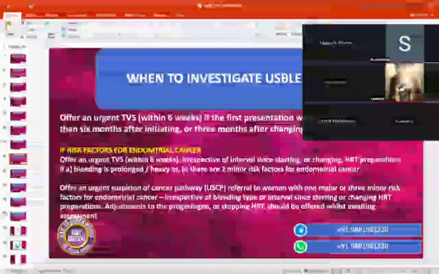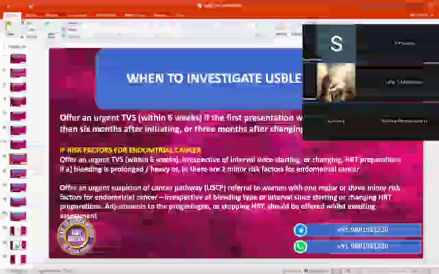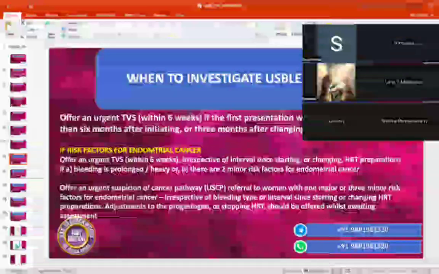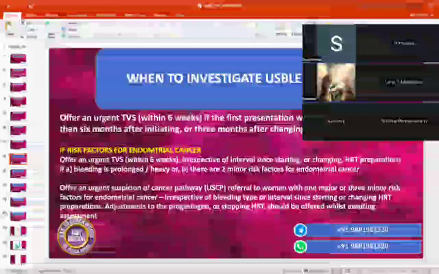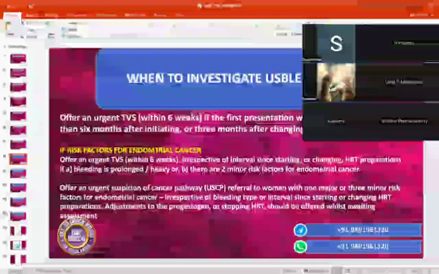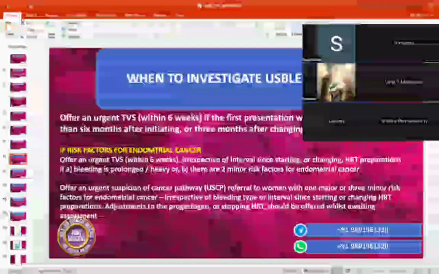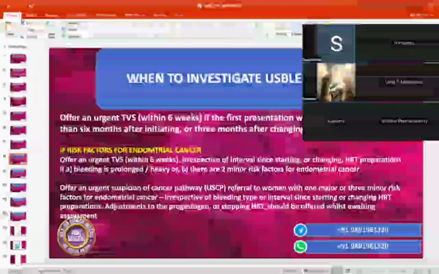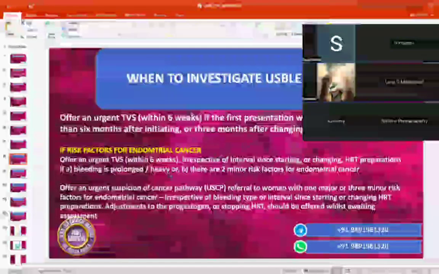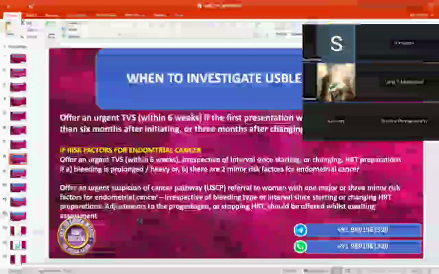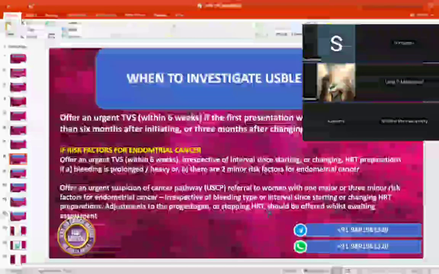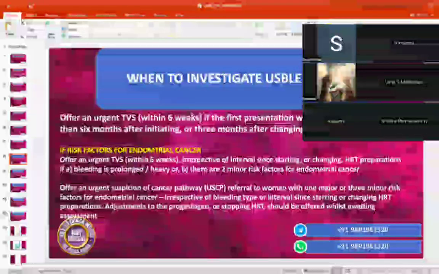But if there is any risk of endometrial cancer, like prolonged heavy bleeding or two minor risks, then we are going to do the urgent TVS within 6 weeks, irrespective of 6 months, 3 months, irrespective of duration. And if the patient is having one major or three minor risk factors, then we are going to urgently refer for evaluation of the cancer, irrespective of bleeding. And meanwhile, what we are going to do? Adjustment of the progesterone should be offered. Clear?